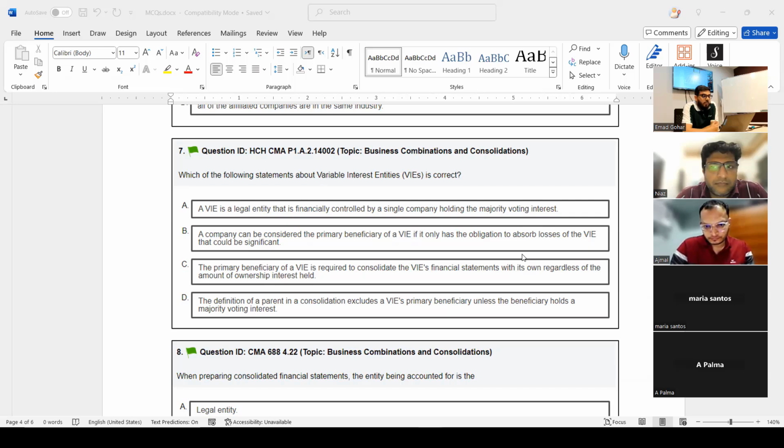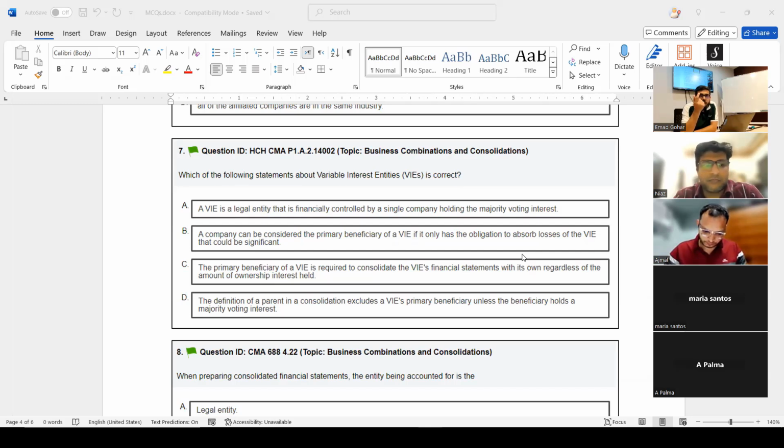Variable interest entity, if you remember, we discussed, it's not about voting power. It's about two things, A and B. The power to direct the activities, and then the second thing is you have to absorb the losses and benefits. Remember? And the terminology which we studied is primary beneficiary.